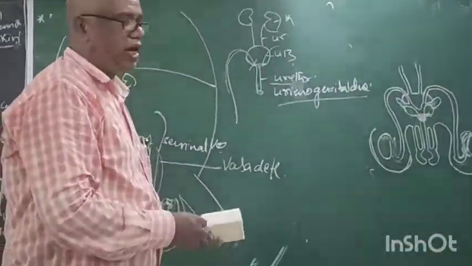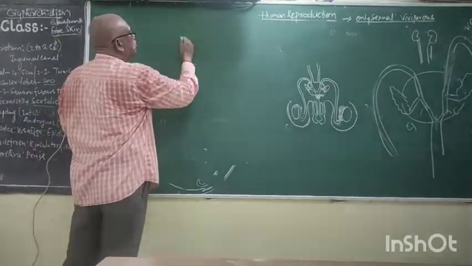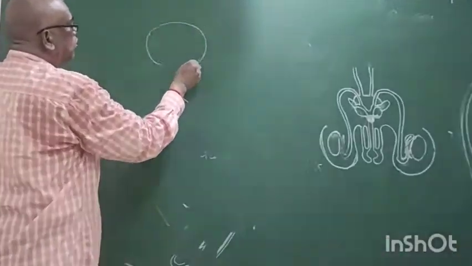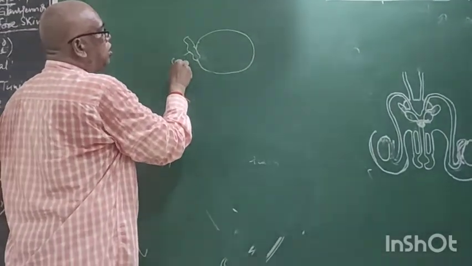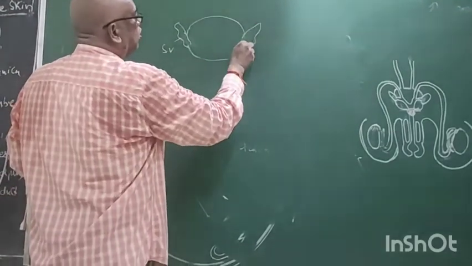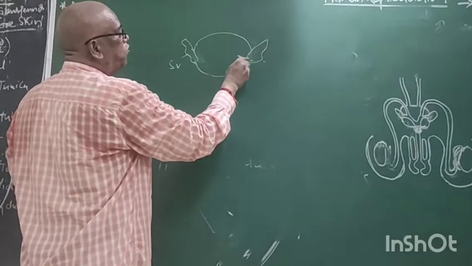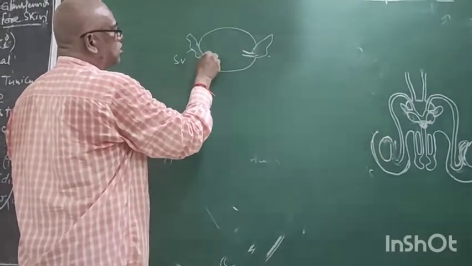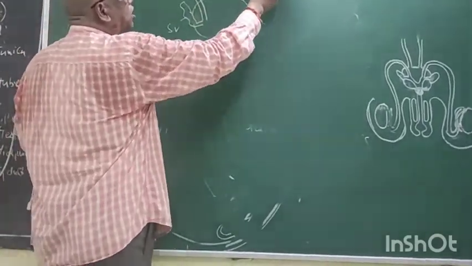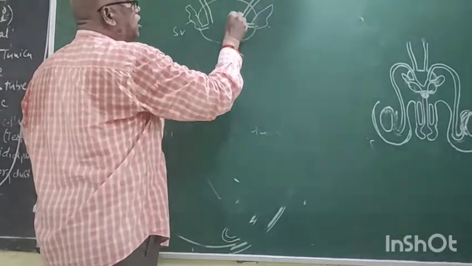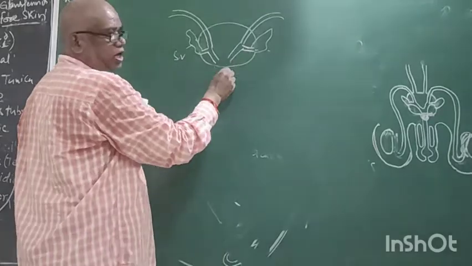Now once again, it is the urinary bladder. Right. Now what is this? Seminal vesicle. Duct of the seminal vesicle. Now vasa deferentia. The vasa deferentia joins it and forms the ejaculatory duct. It is the ejaculatory duct.